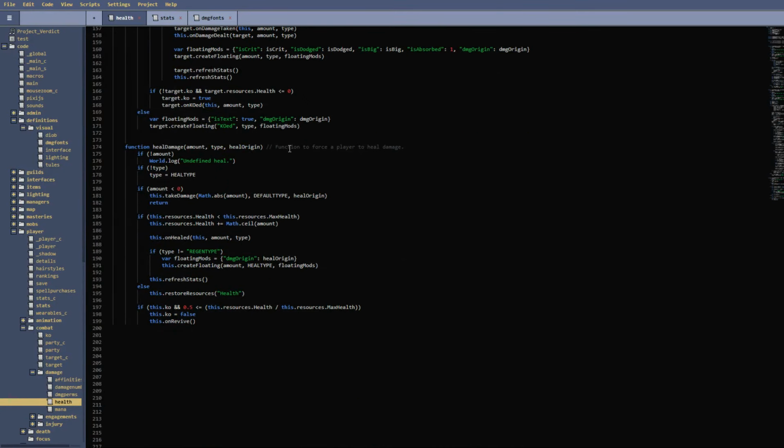So heal damage is an obvious function, if you guys aren't aware, to heal damage, and it works very similarly to take damage, except you just heal the damage that you would otherwise take. So that's that. It also has what I call an event function, which is one of the 3 event functions I said weren't important at the top. Basically, just whenever someone's healed, it calls this function for them. So if you have some spell, for instance, that is cast when you get a heal, then that would go there. Or you would have a function there, which I'll go a little bit more into in a second.